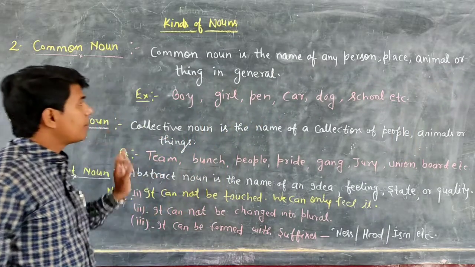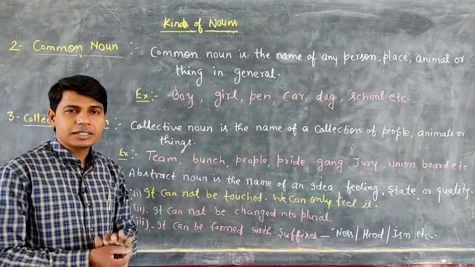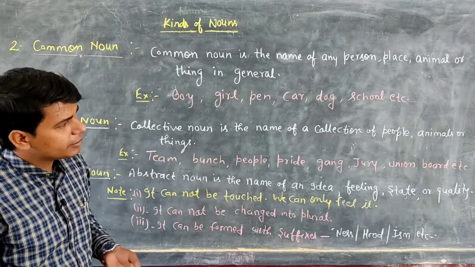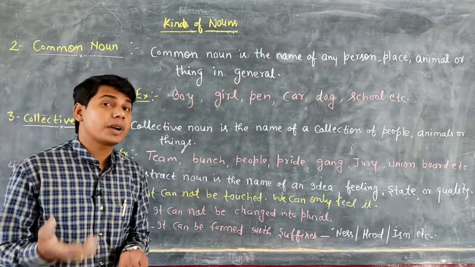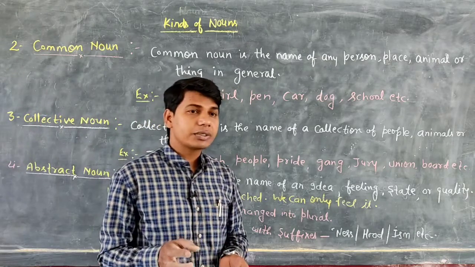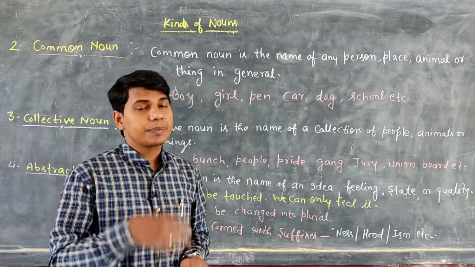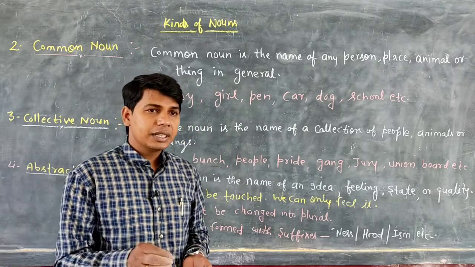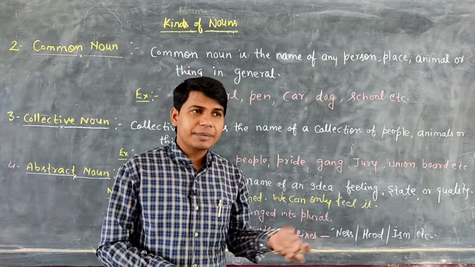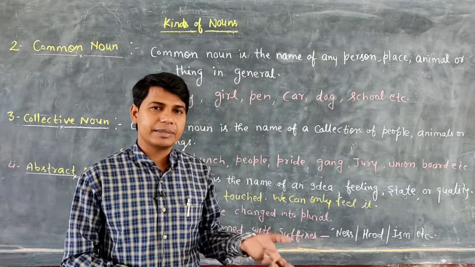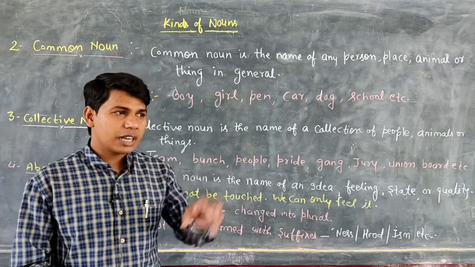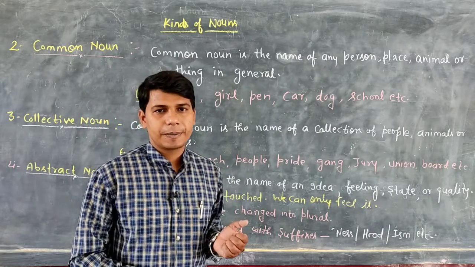Any person, any place, any animal, anything, but in a general sense, not in a specific or particular sense. If we talk about the specific way, that is a proper noun. When we denote the name of a person, place, thing or animal in a general sense, the noun is known as a common noun.